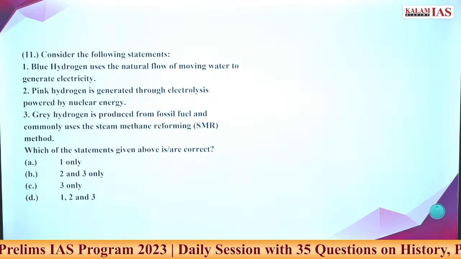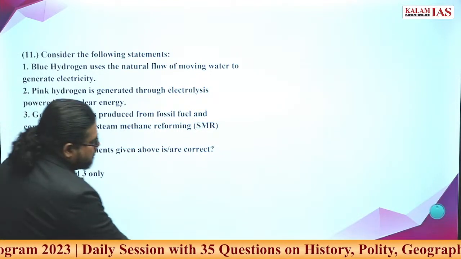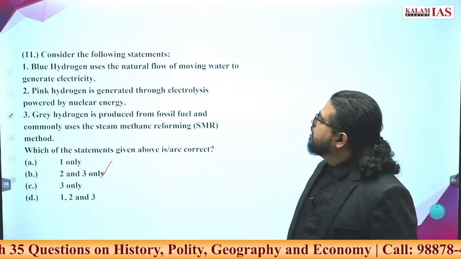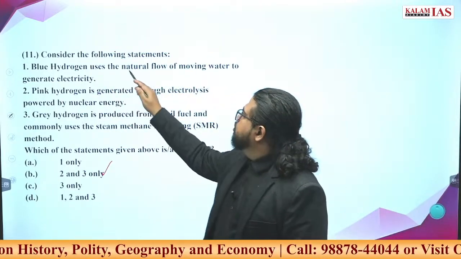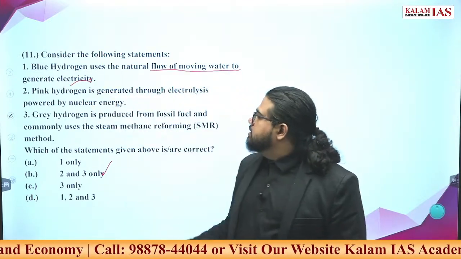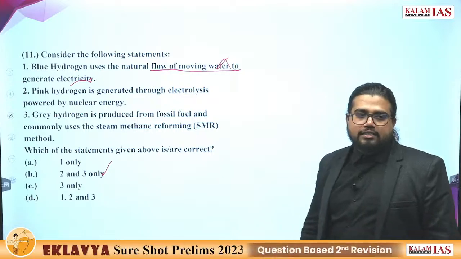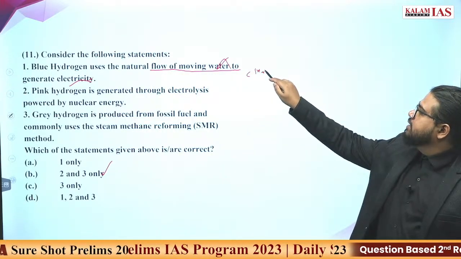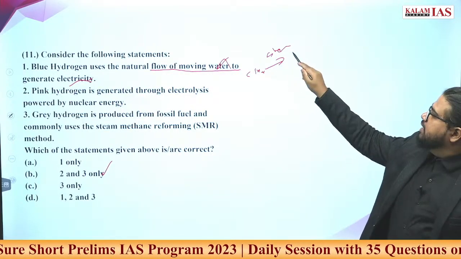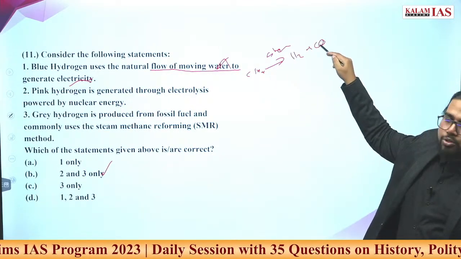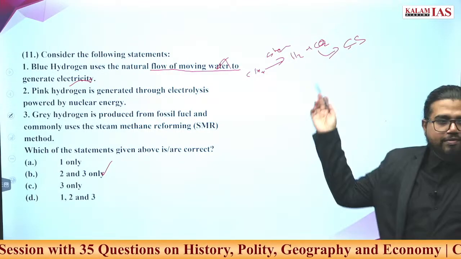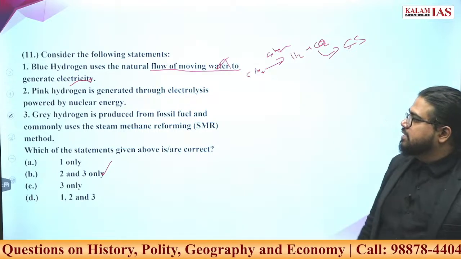What is the answer? B. Consider the following statement. Blue hydrogen uses the natural flow of moving water to generate electricity. What is this? Blue hydrogen is produced from methane you are taking. Then methane is subjected to a flow of steam. Then it will convert to hydrogen and CO2 and others. This CO2 will be subjected to carbon sequestration. That's why we call it blue hydrogen. This we discussed yesterday also.